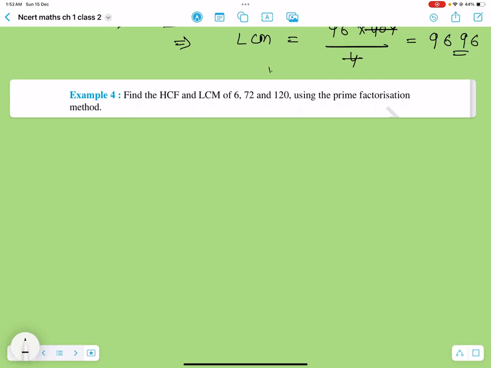Okay, let's move on. So the prime factorization of 6 would be 2 raised to power 1, 3 raised to power 1. I'm just writing raised to power 1 because I'm not dumping everything in the first video. I'm trying to gradually dump the knowledge onto you so that you can practice and sharpen your skills, and that's how you start solving the questions quickly, right? The next number is 72. For 72, do you want me to go with the basics, or I can just write it down because it's already in your books? Let's do it.